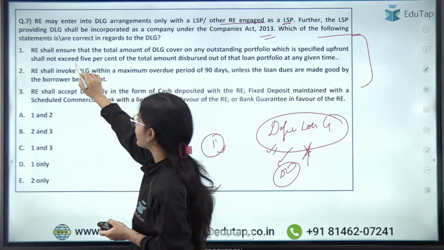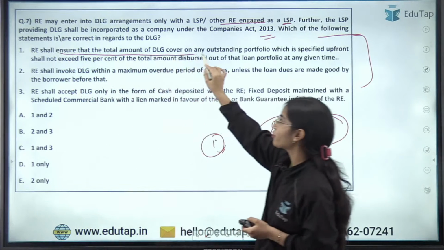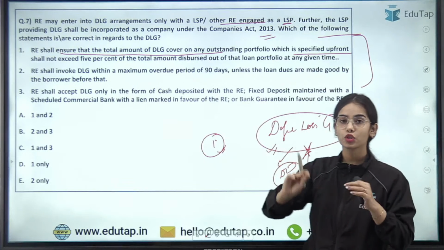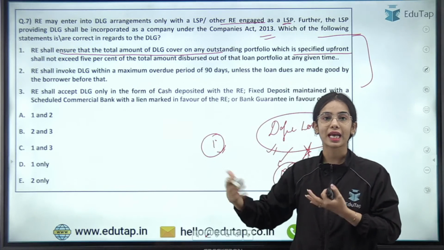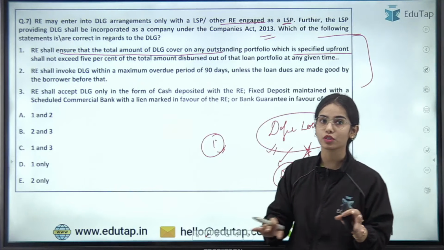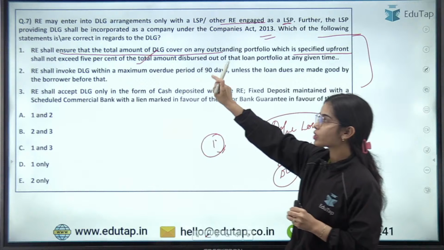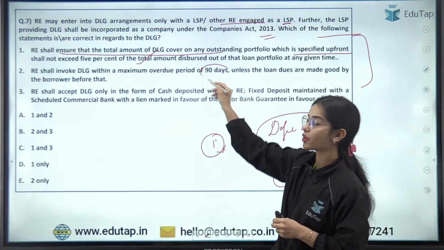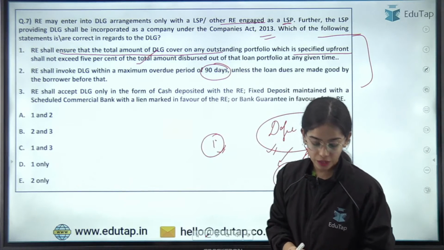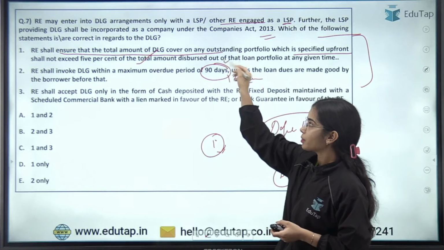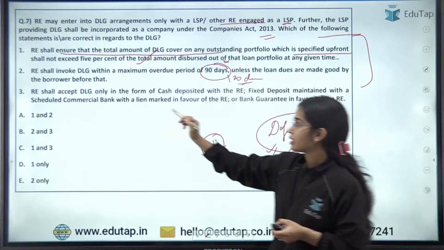So here the regulated entity shall ensure that the total amount of DLG cover on any outstanding portfolio, which is specified upfront, should not exceed 5% of the total amount disbursed. Absolutely correct. The regulated entity shall invoke DLG within a maximum overdue period of 120 days. So Nitya has given yes, 120 days. So it should be an overdue period of 120 days, basically not 90.